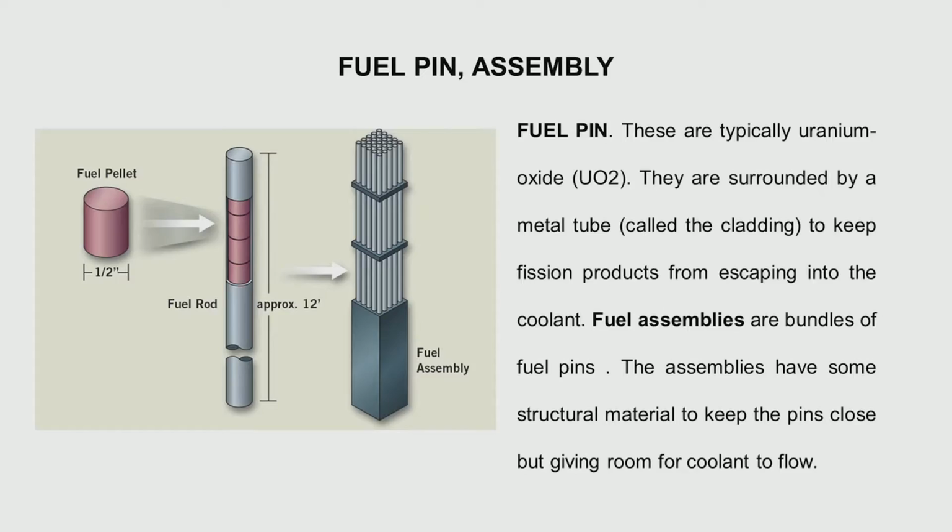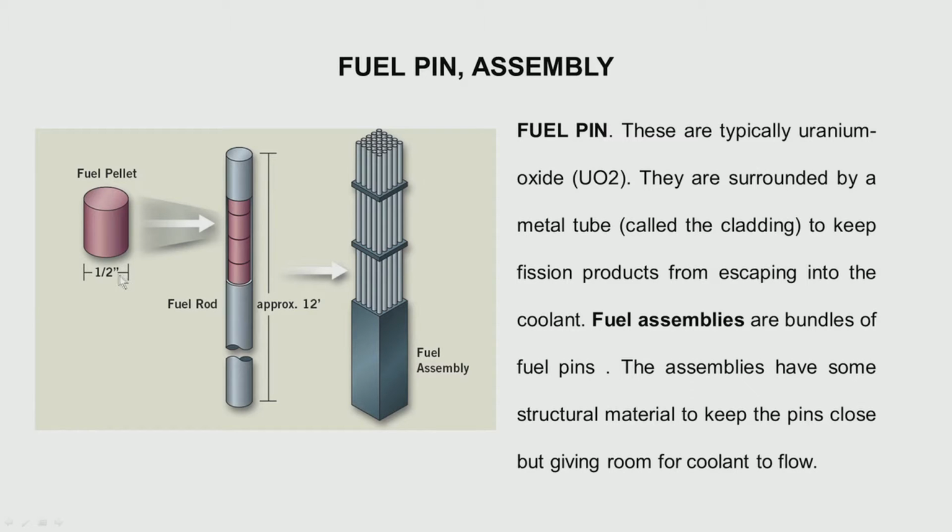Then what are the other components? Now let us look at the total components of any reactor. We have the fuel, which is made in the form of pellets.